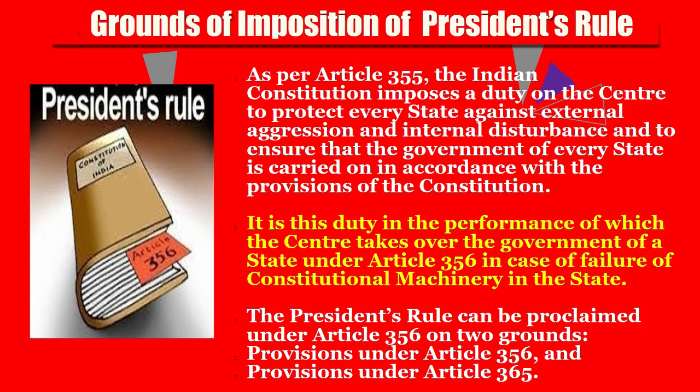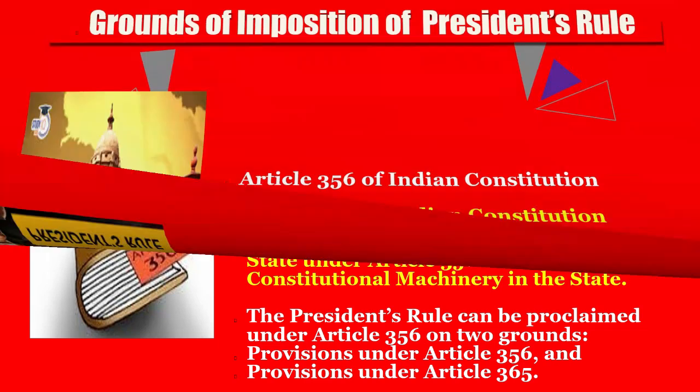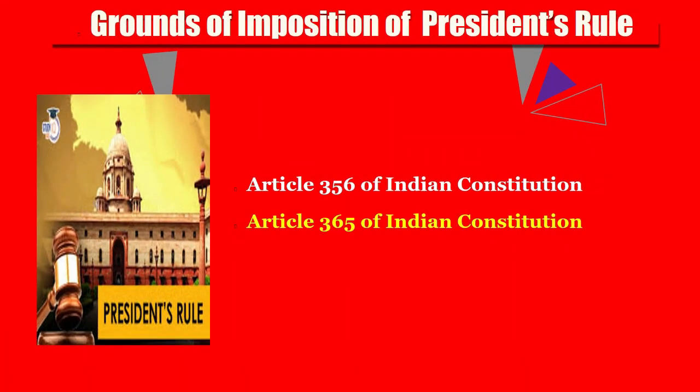Article 365 states that whenever a state fails to comply with or give effect to directions from the central government, it is lawful for the President to hold that a situation has arisen in which the government of the state cannot be carried on in accordance with the provisions of the Constitution. Parliamentary approval is required.